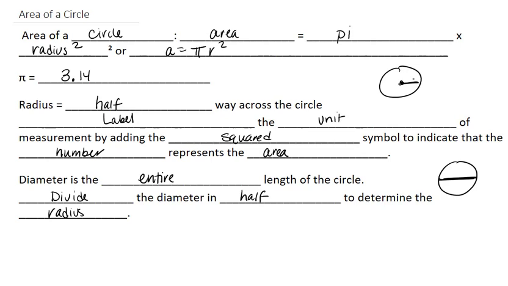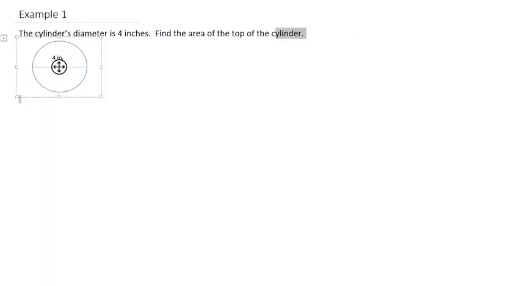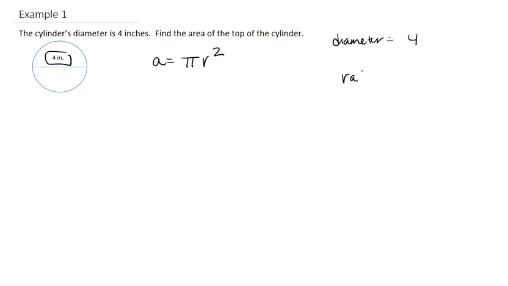Now let's look at an example. Example 1. The cylinder's diameter is 4 inches. Find the area of the top of the cylinder. So we have our formula, area is equal to pi r squared. So we see we have the diameter of 4 inches. So what we're going to have to first do, as the diameter is 4, the radius is 4 divided by 2, which is equal to 2.